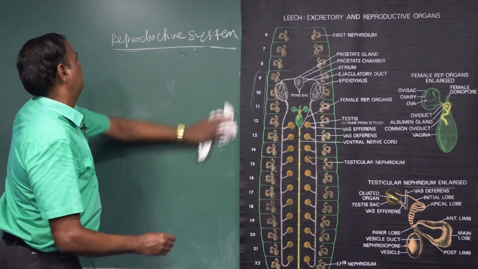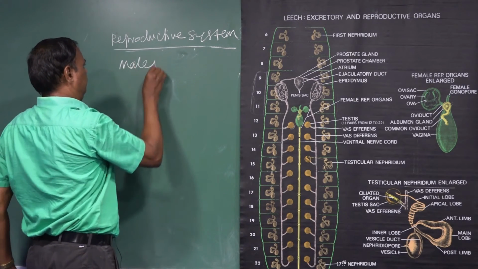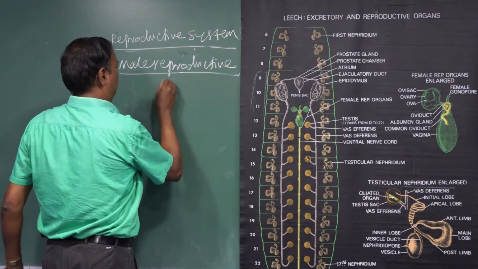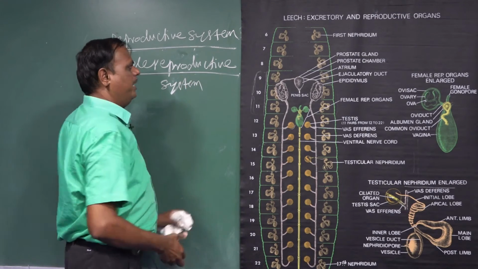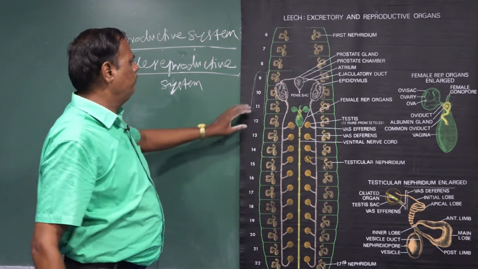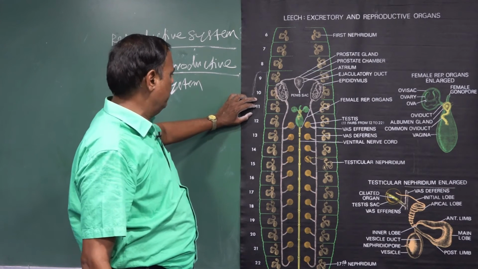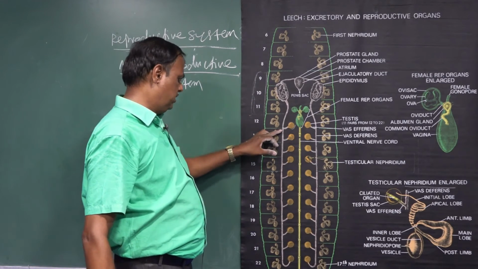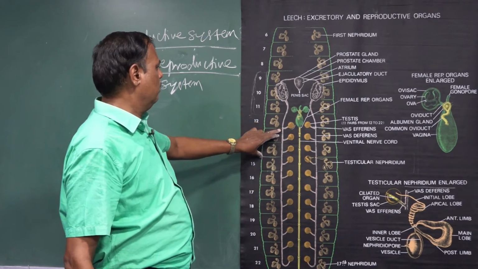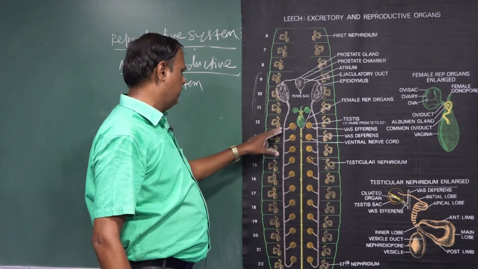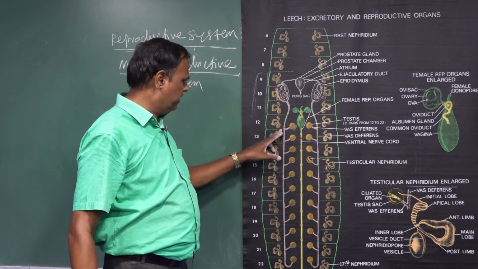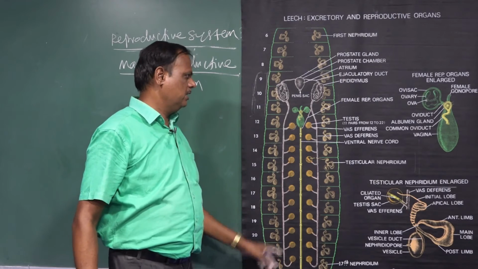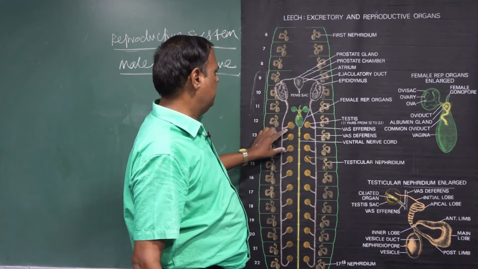Male reproductive system. It consists of 12 pairs of testes. The testes are located from the 12th segment up to the end of the 22nd segment, so there are totally 11 pairs of testes present.